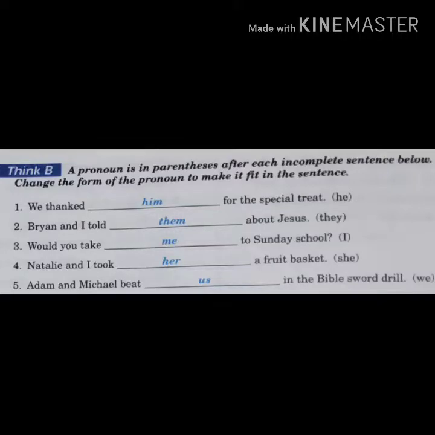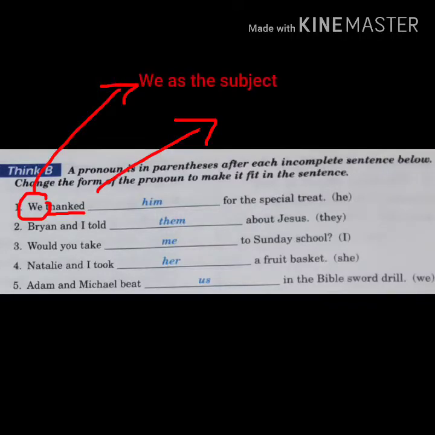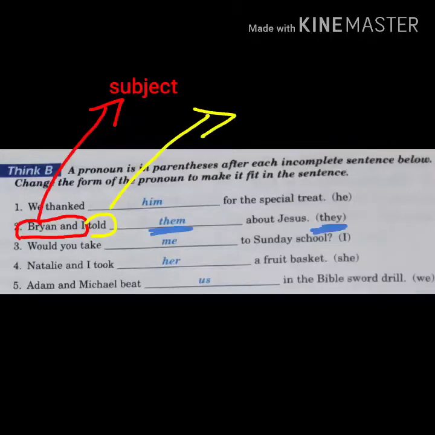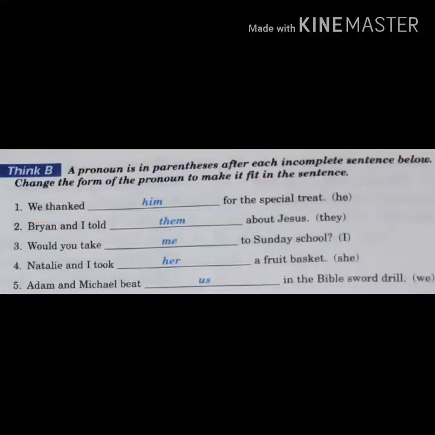Look at number 1. We thank. We is the subject, thank is the verb. So he is the object, we have to change it to become him. Number 2. Brian and I is the subject, told is the verb. So the object of this sentence is them. Do the same for number 3, 4, and 5.